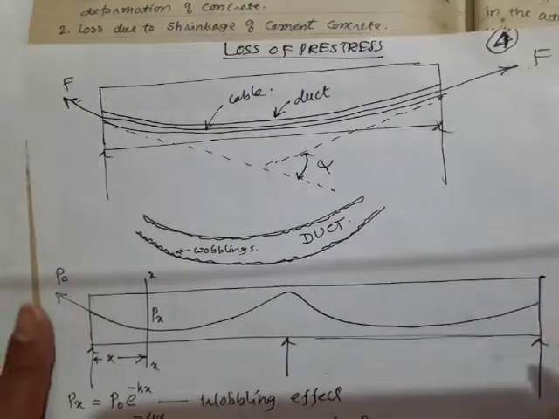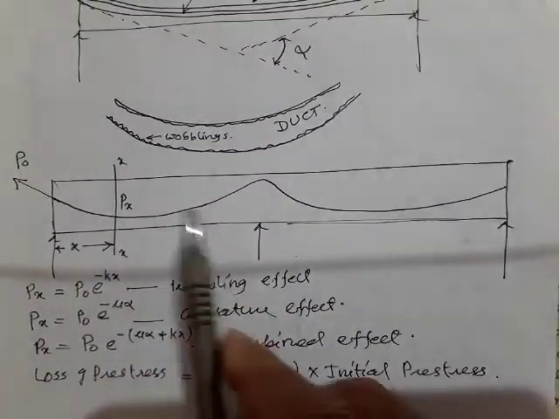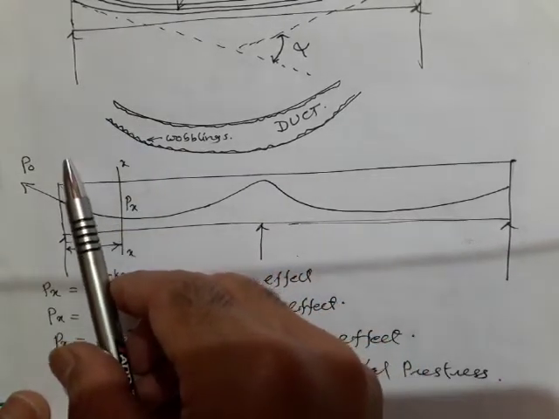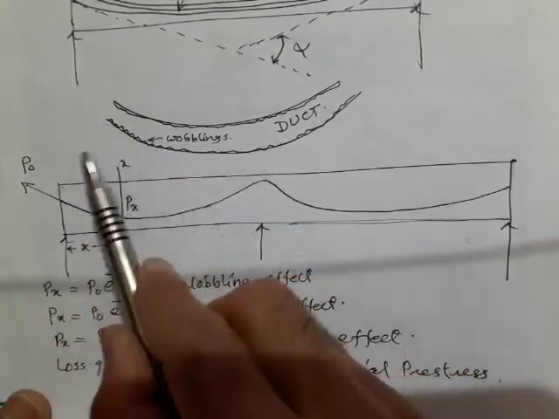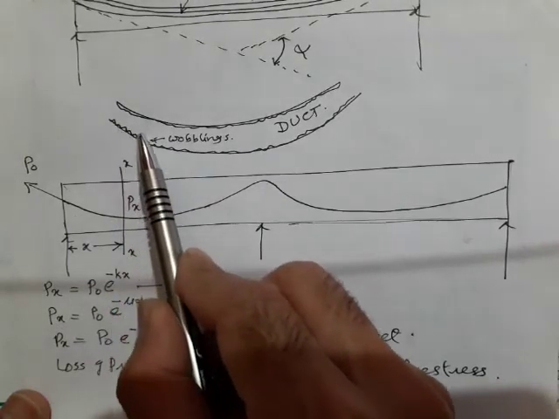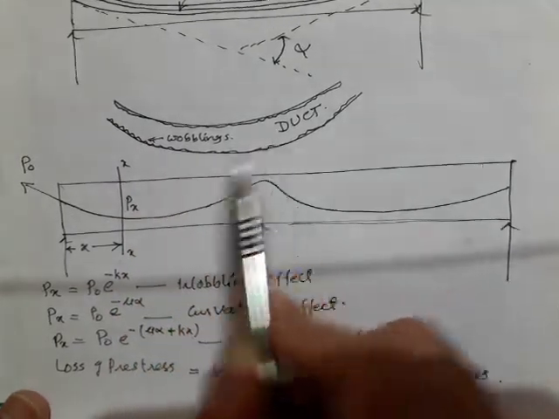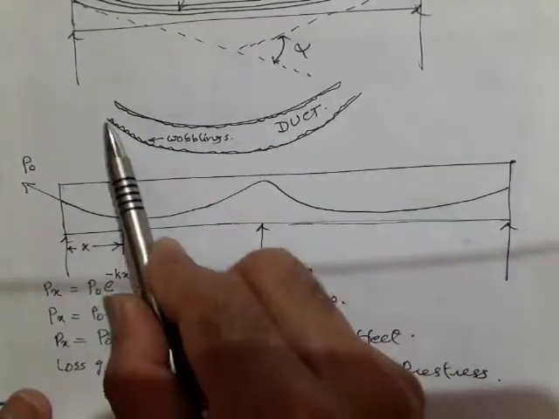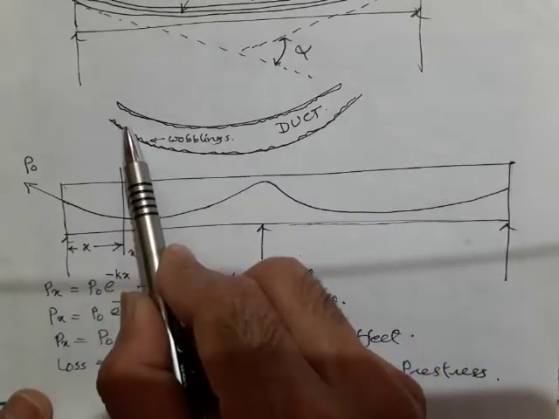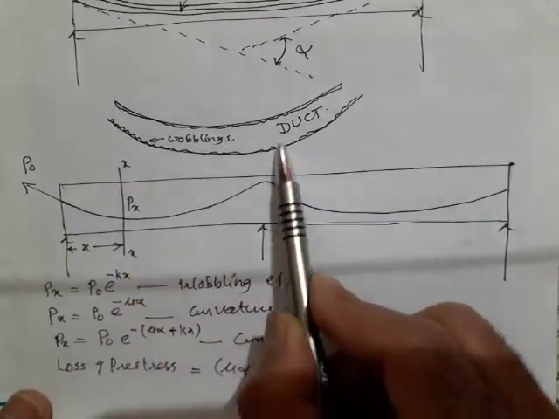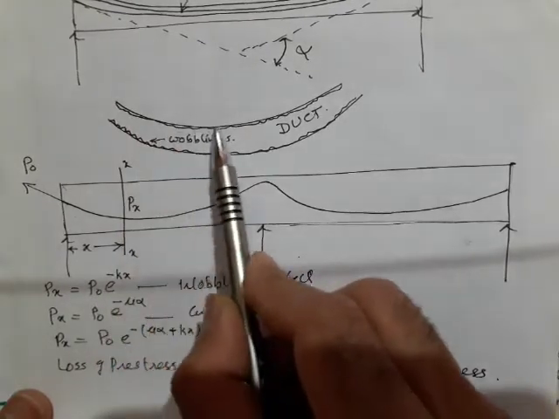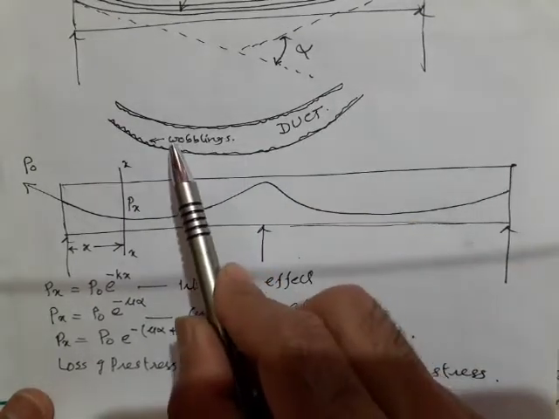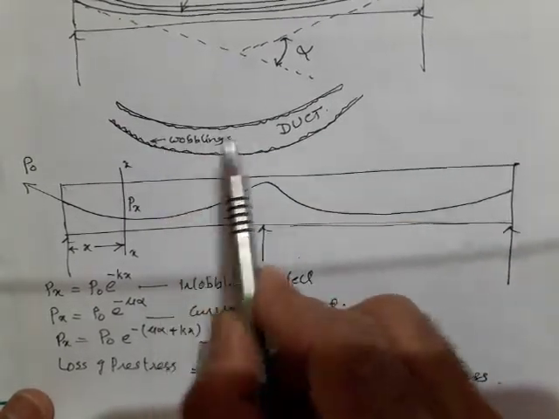One more thing: this duct, whichever I have here, is not perfectly smooth. It has some undulations, like this. Undulations are there, here also, and here. These undulations are called wobblings.